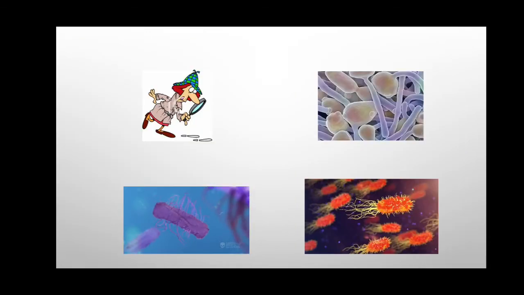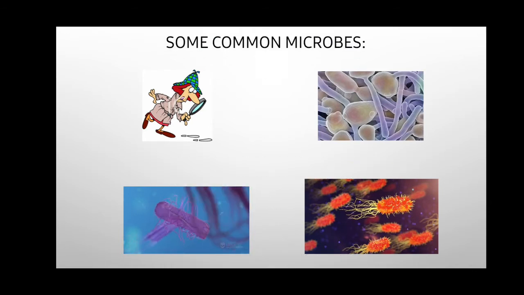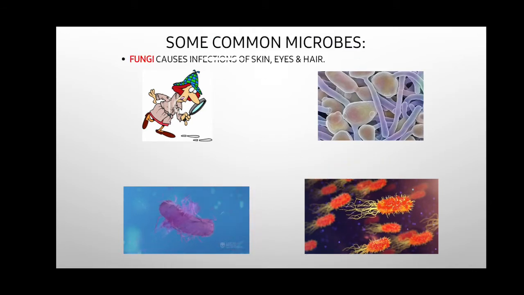As you can see, there are a few very common microbes. First is fungi, which looks like this, and it causes infection of skin, eyes, or hair.